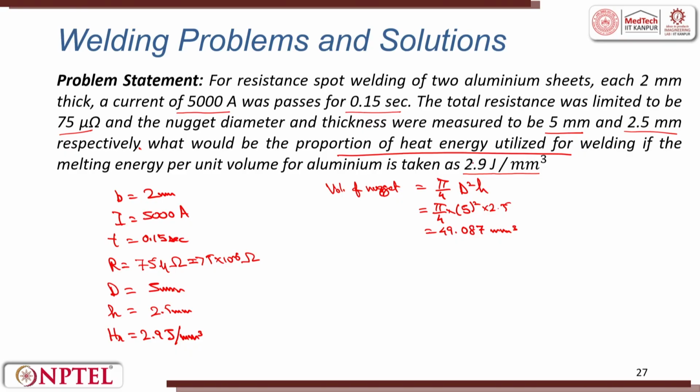Now, it is asking proportion of the heat energy utilized, that is heat required and heat supplied. Heat required per unit heat supplied is the proportion of electrical energy utilized. So, heat energy that is utilized or electrical energy that is utilized in terms of heat here would be heat required per unit heat supplied. This is the proportion of heat energy utilized.